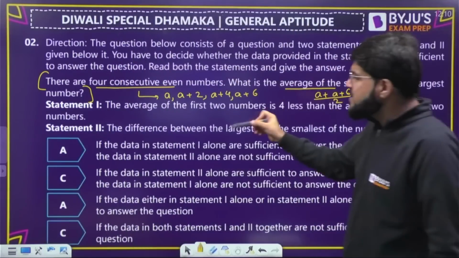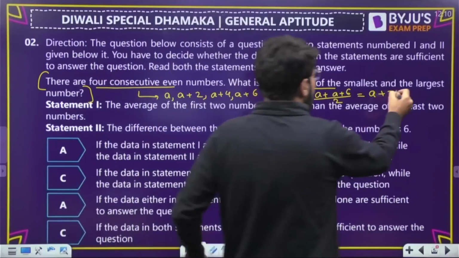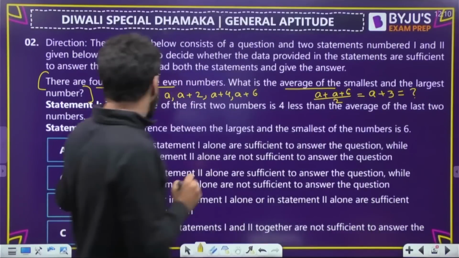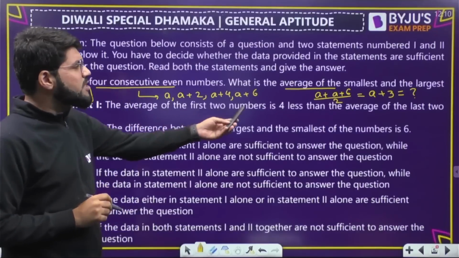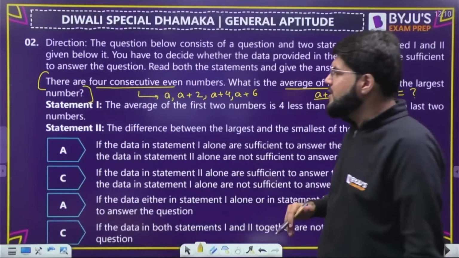Now, which of the statements are sufficient to solve this problem statement? There is a problem statement. What is the value of a plus 3? Now, what is the first statement? The average of the first 2 is 4 less than the average of the last 2.